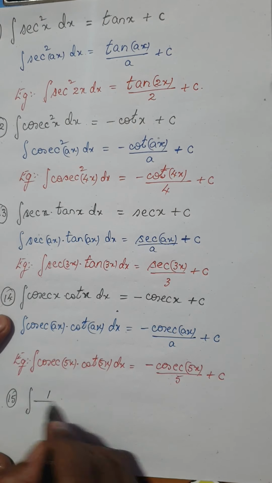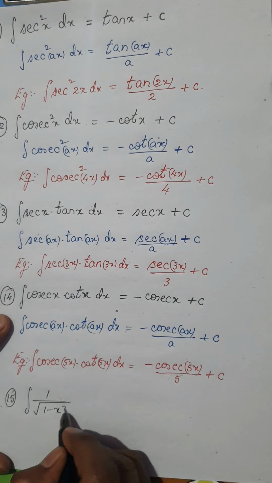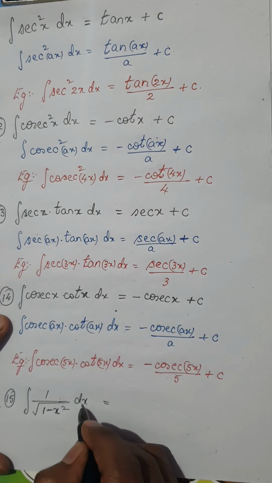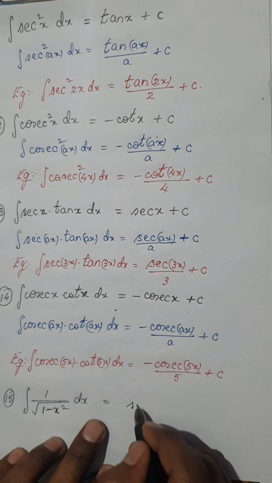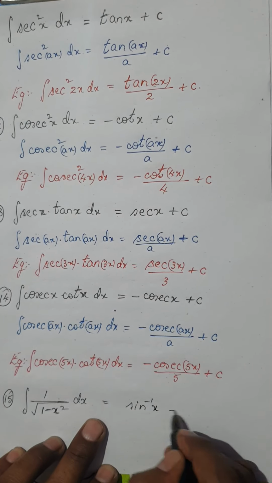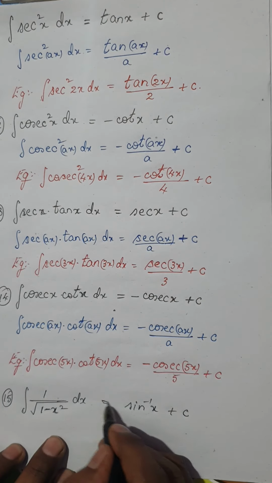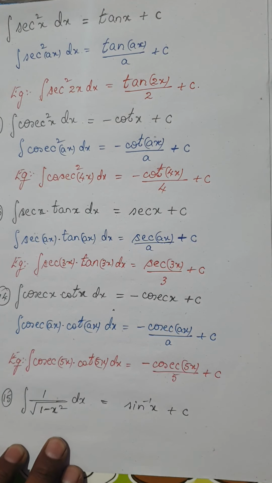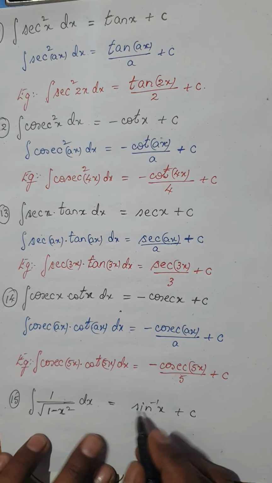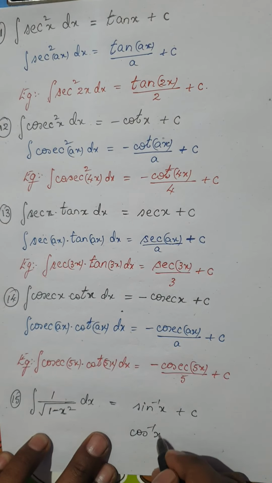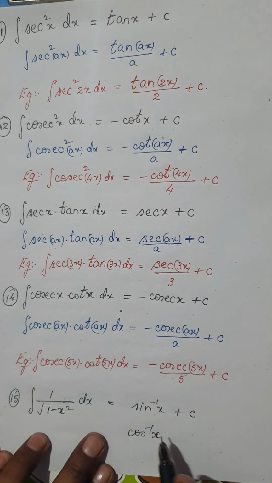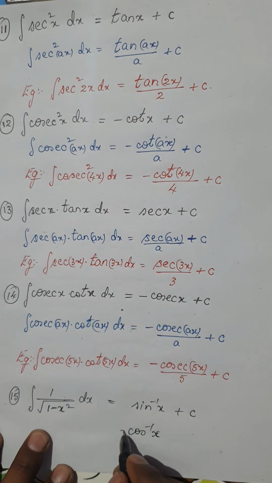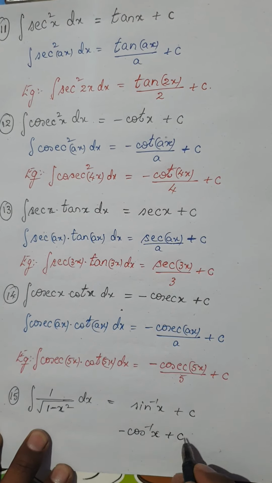So if you have 1 divided by root of 1 minus x square dx, the integral of this would be sine inverse x plus c. Remember, if you write it in terms of sine inverse x, it is positive: sine inverse of x plus c. But if you want to write it in terms of cos inverse x, for both integrals the value would be the same. For sine inverse of x it is positive, but for cos inverse x it would be negative: negative cos inverse of x plus c.